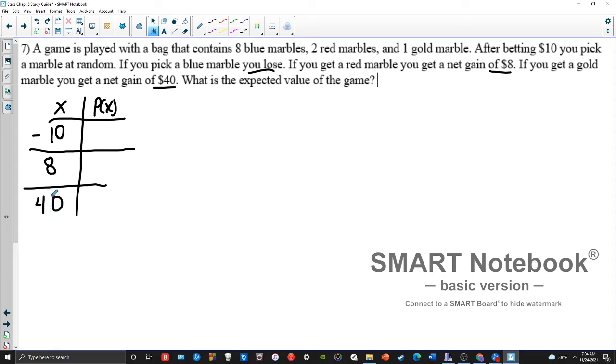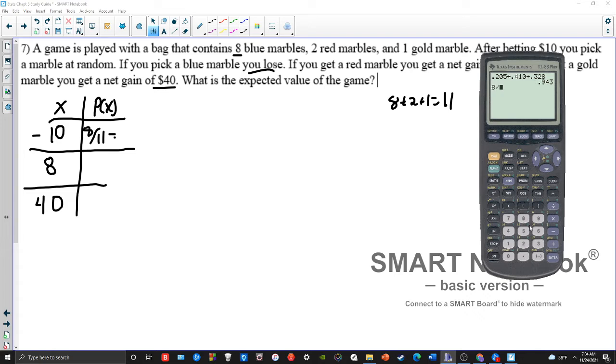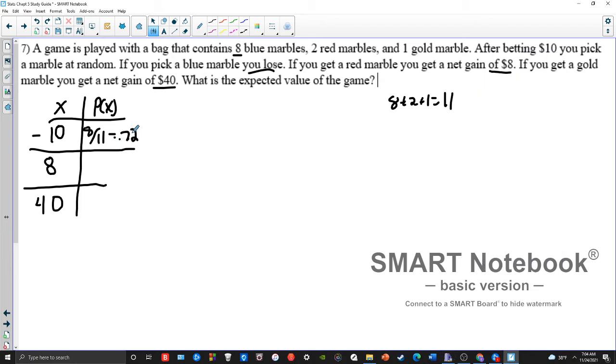Now, what's the probability of each thing happening? So you lose if you pick a blue marble. Well, what's the chance you pick a blue marble? Well, there's 8 blue marbles out of 8 plus 2 plus 1, which is 11. So there's 11 total marbles. So my chance of getting negative 10 is 8/11. My chance of picking a blue marble is 8 out of 11, which in decimal is 0.72 repeating.